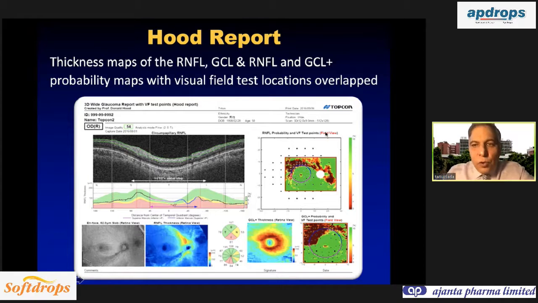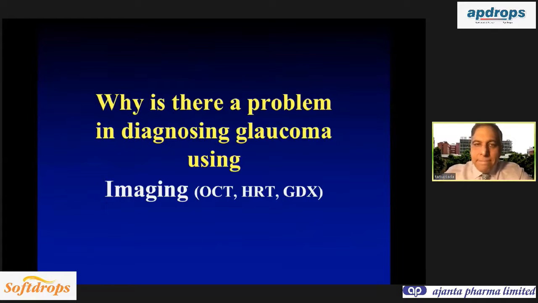And then you have a Hood report that tells you the projected area of the visual field damage. So if the patient has an inferior RNFL defect, the Hood report will generate the projected area of the visual field defect that the patient is likely to have. So that is a recent advancement in the OCT.